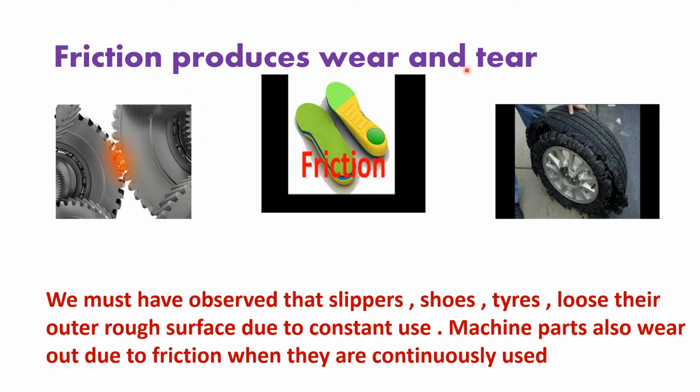So we have studied four effects of friction. What are they? First, friction opposes motion. Second, friction acts in a direction opposite to the direction of motion. Third, friction produces heat. And fourth, friction causes wear and tear. So I hope you will learn this from your textbook today and understand.